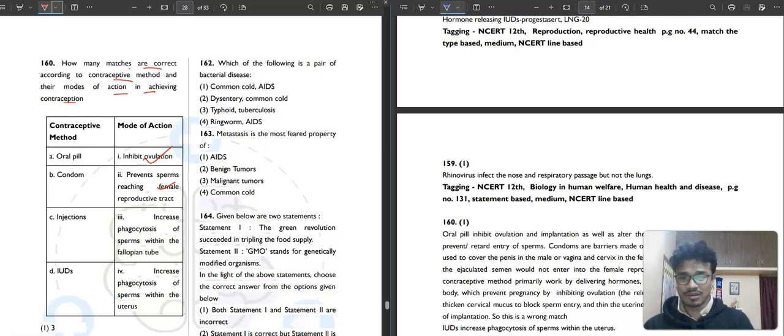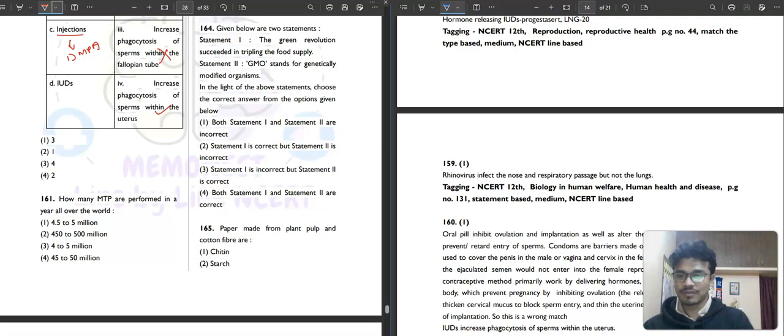Does it? No, not at all. If you're giving an injection like DMPA, that also inhibits ovulation. That doesn't increase the phagocytosis. IUDs, so that is the intrauterine device. That increases the phagocytosis of the sperm within the uterus. That is because of the copper. So how many of them are correct? Three of them are correct. So first option will be your correct answer. Easy question. So 161. Next.